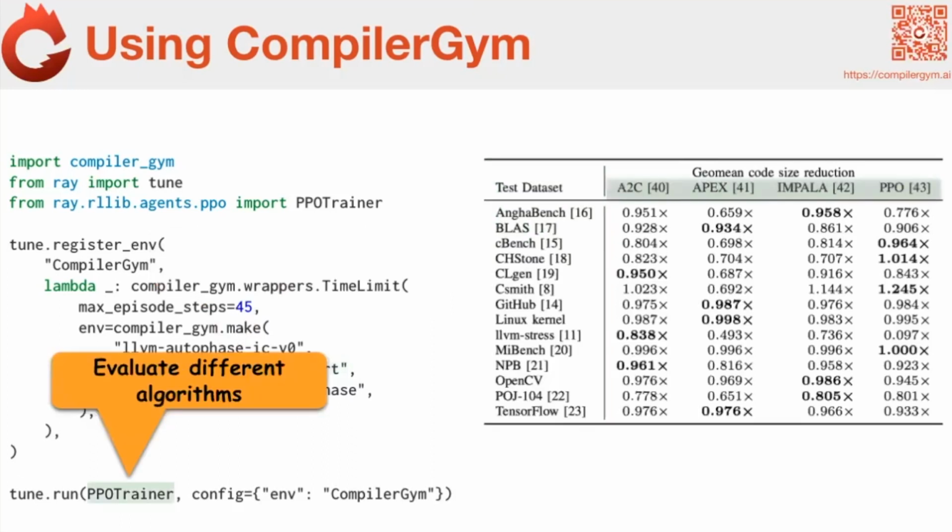And because RLlib is a nice, easy to use library where it's got a bunch of different agents implemented inside of it, you can say, okay, I want to try, is Apex better than Impala? Or you can just ask for a different reinforcement learning optimization algorithm, and you're off to the races.